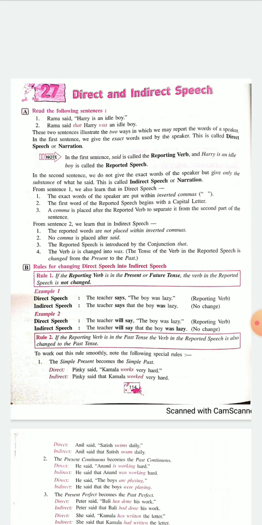Direct speech is when we use the inverted commas and talk in a direct manner. This is what you find in most of your storybooks and in your textbook, especially when there are stories. But all the answers are always written in indirect speech. Even when you are doing any kind of narration, indirect speech is used. So it is very important that you use indirect speech in the correct manner.